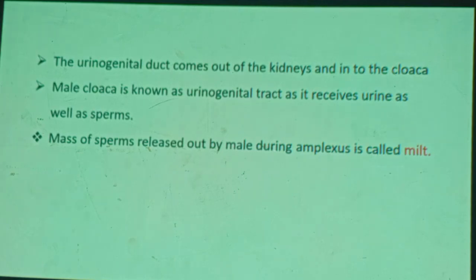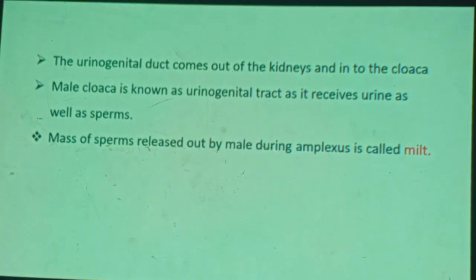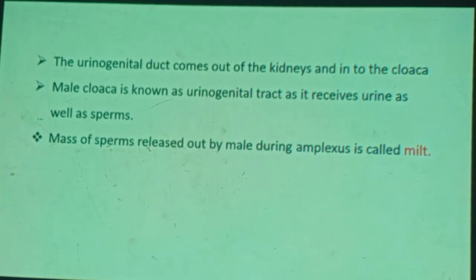The urogenital duct comes out of the kidney and into the cloaca. The male cloaca is known as the urogenital tract as it receives urine as well as sperm. Yes, the male cloaca is the urogenital tract, because it passes waste material from the kidney, that is urine, and also passes sperm cells that come from the testes. The mass of sperm released by the male during amplexus, we call it milt.